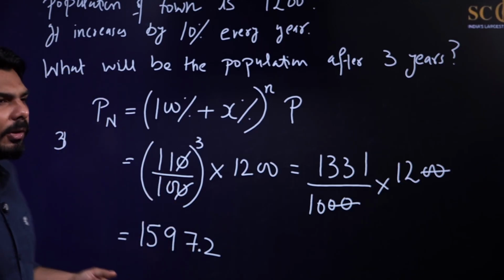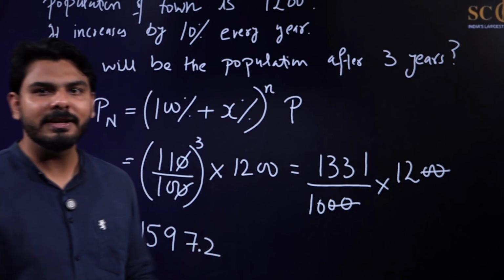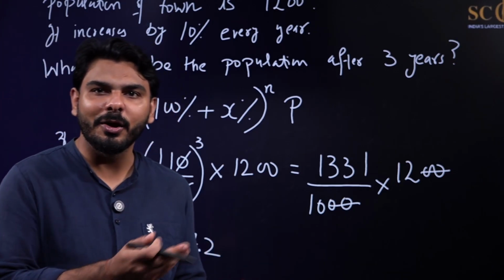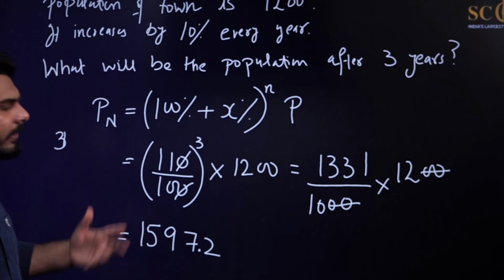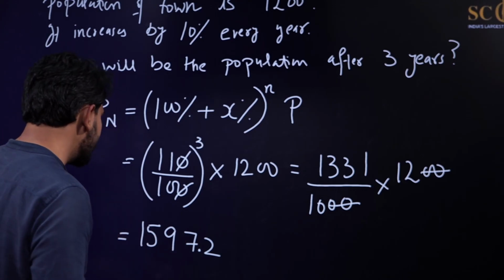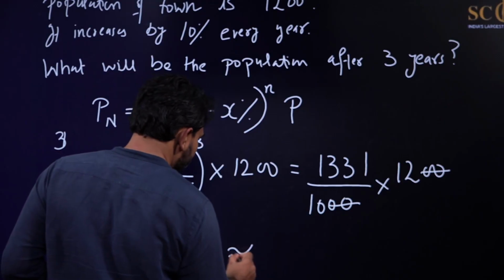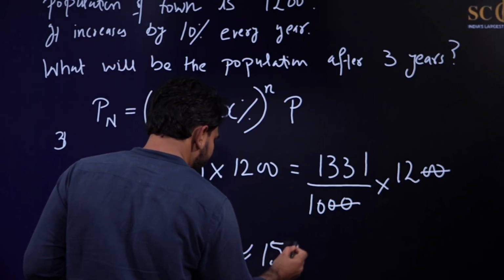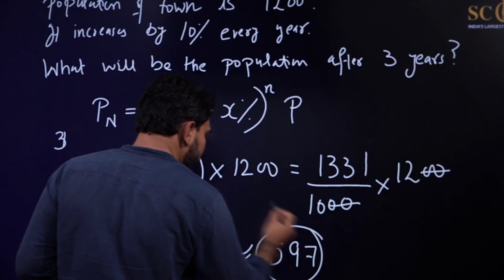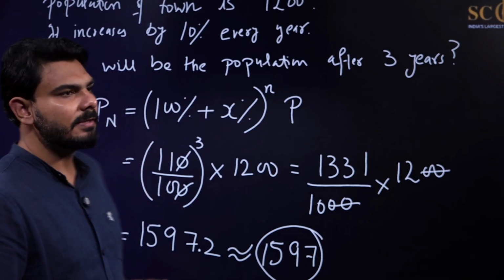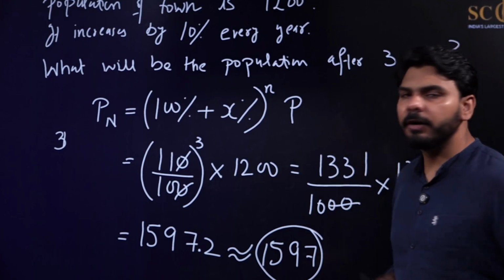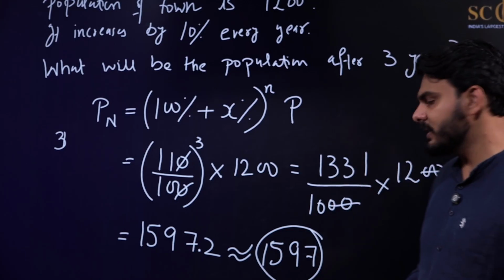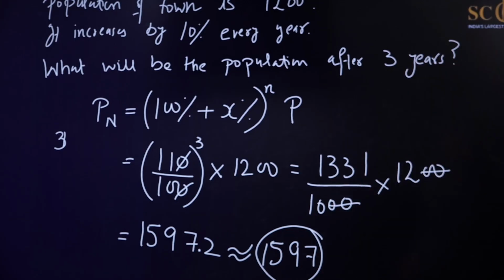But the thing is, population cannot be in decimal, because otherwise you need to cut down one person. But you can say that approximately it is 1597. So the answer is 1597. You can write it like this, because population cannot be in decimal form, it should be in integral form. I hope this question is clear to everyone. Earlier the population was 1200, now the new population is 1597. So now I hope you can do these kinds of questions.